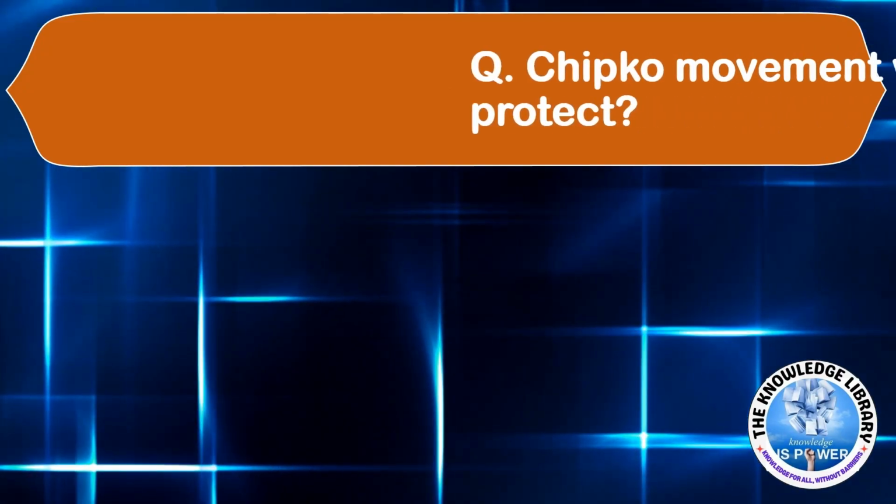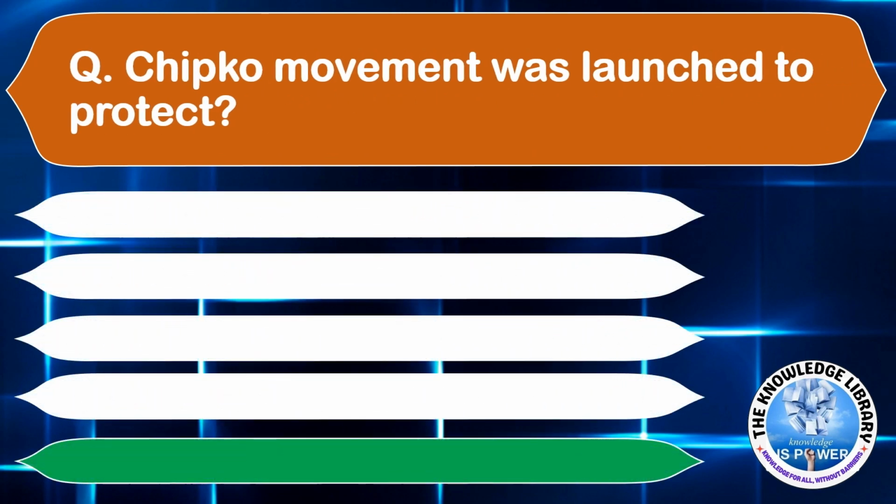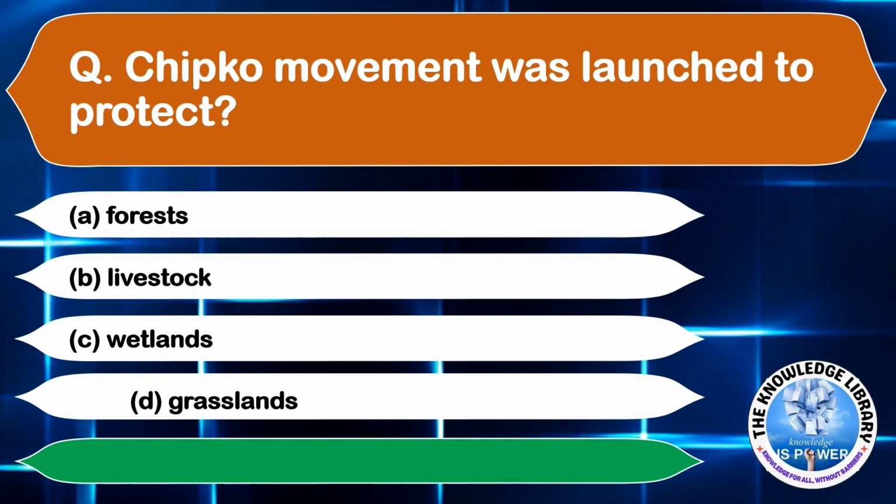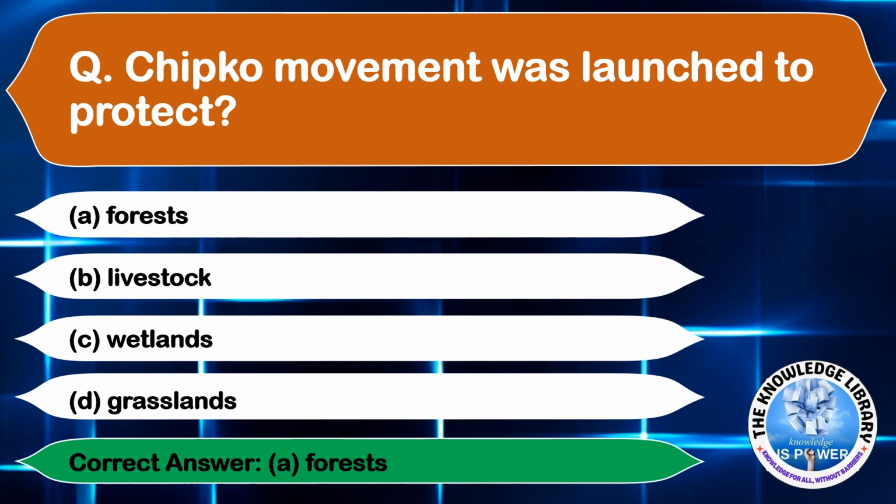The next question is, Chipko movement was launched to protect option A, forests, option B, livestock, option C, wetlands, and option D, grasslands. The correct answer is option A, forests.